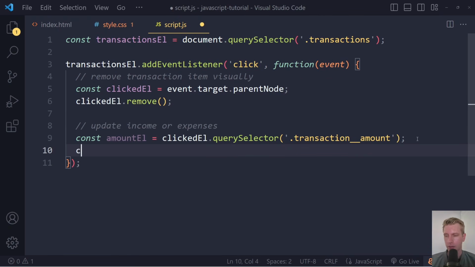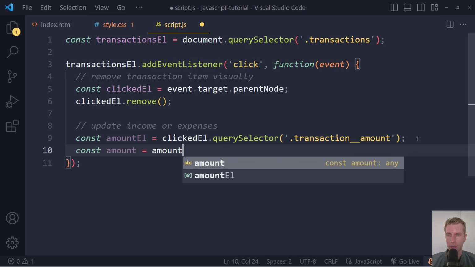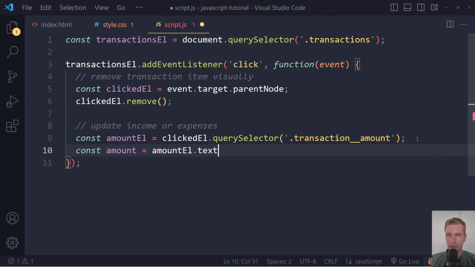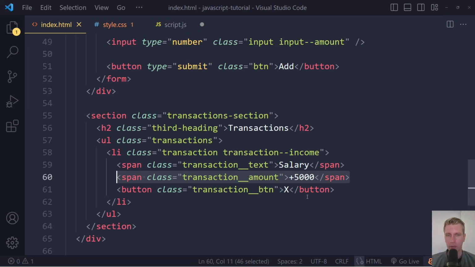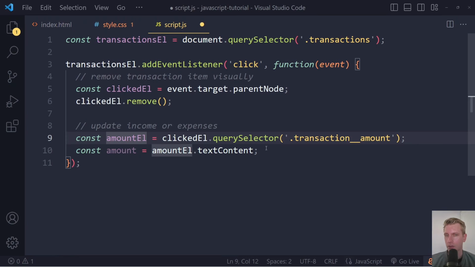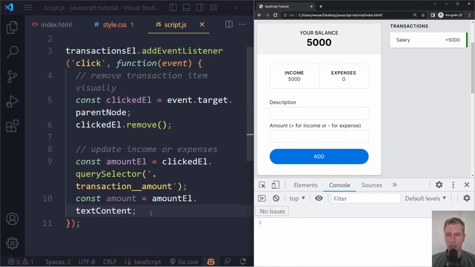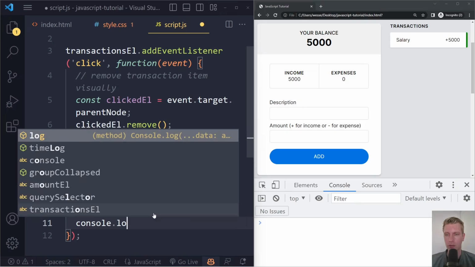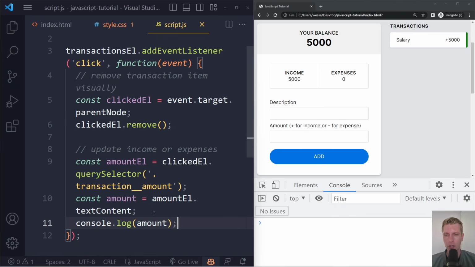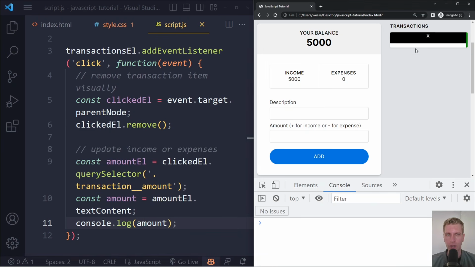And now what we can get is the actual amount. So just amount. Now we can use that amountEl.textContent. So amountEl is the entire element. We want to get the actual text content in there. That's what we're going to store here in amount. So if we save this and refresh, let's try logging that, console.log(amount). I'm going to save and refresh again. And now I'm going to click here, and it actually gives me +5,000.